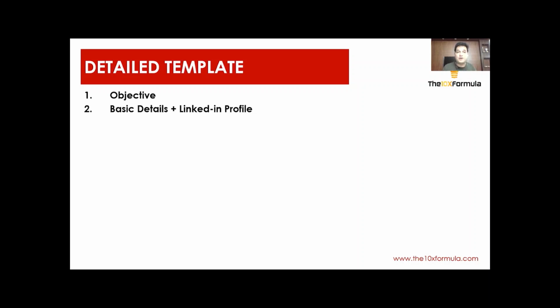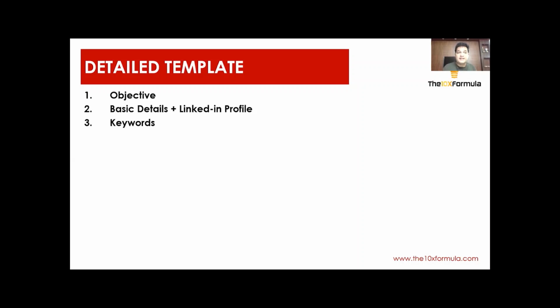Second thing, the top of your resume should have some basic details about you. For example, your phone number and your email, so that in case somebody likes your resume and wants to contact you immediately, they should not get puzzled. There should be enough triggers for them to touch base with you immediately. And these days, what is very, very important is that your resume should have your LinkedIn profile link, so that if people want, they can get onto your LinkedIn profile. And for that, your LinkedIn profile has to be very, very impressive. We will talk about it in the next module, but you should have your LinkedIn profile link in your resume itself.